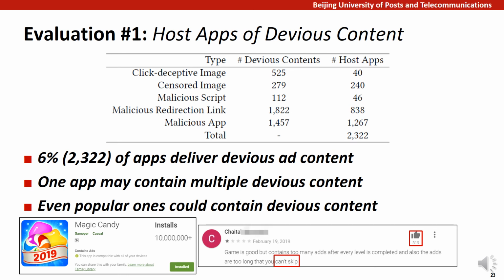For example, this gaming app called Magic Candy is detected to have provided click-deceptive images. It is now still available on Google Play and has received more than 10 million installs. One of the most liked comments is also complaining about the ads that can be skipped. This is evidence that the identification and blocking of devious ad content remains an unresolved issue in this industry. App markets need to apply effective approaches such as MadDroid to inspect the ad content of their apps and protect our mobile ecosystem.